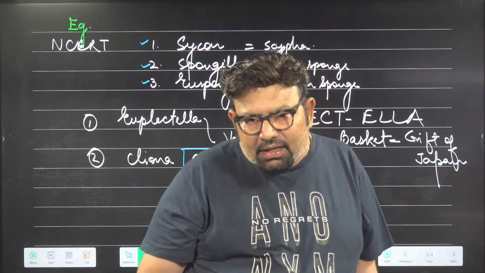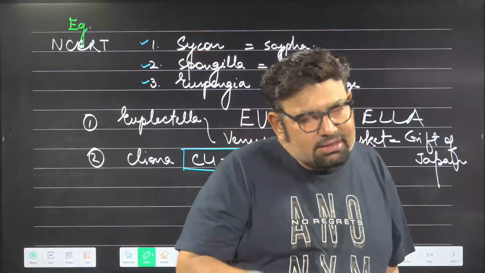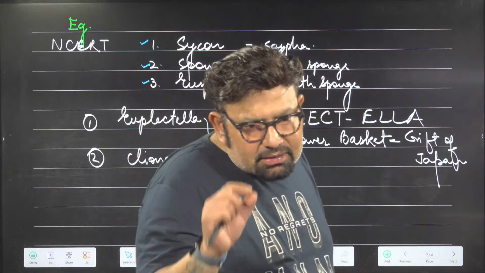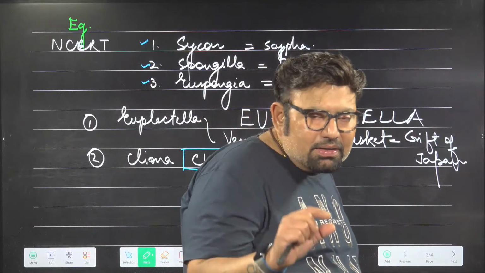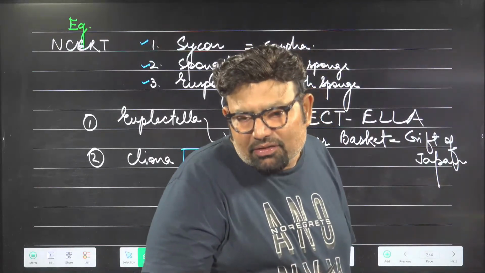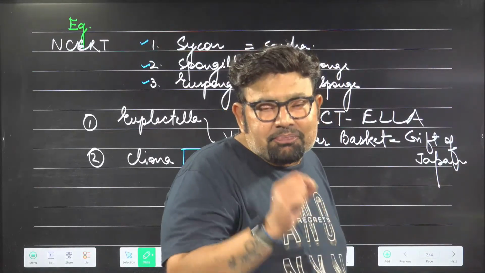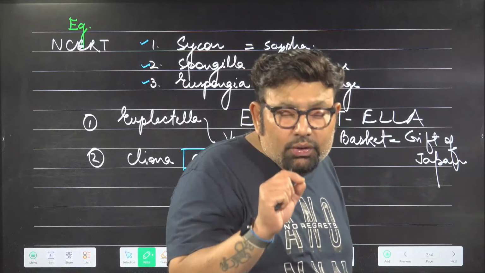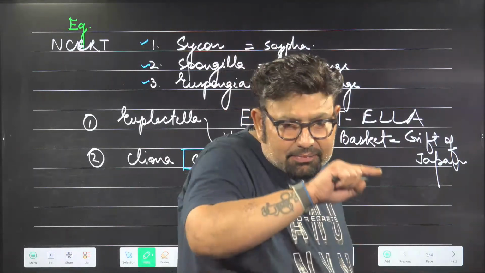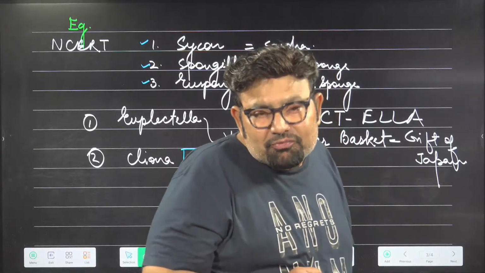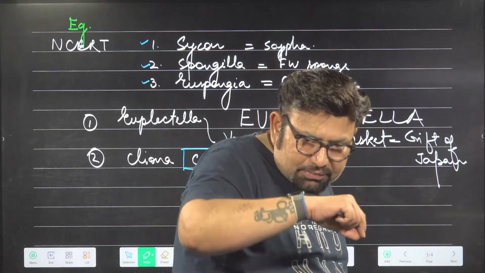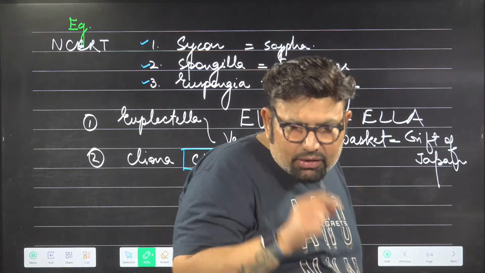In the areas where Cliona is plenty, the pearl industry is very much affected. Reason being, it can make a hole in the shell of the pearl oyster. It lives on that and makes a pore, a hole in the shell of the pearl oyster.